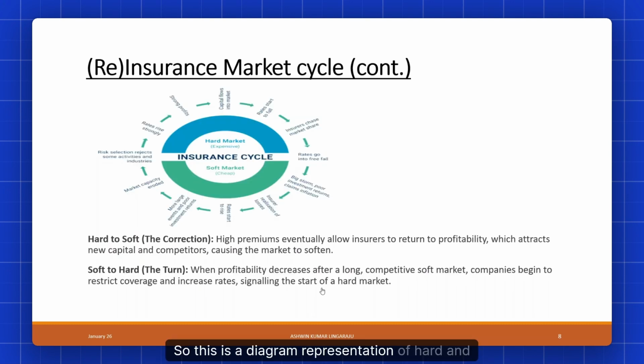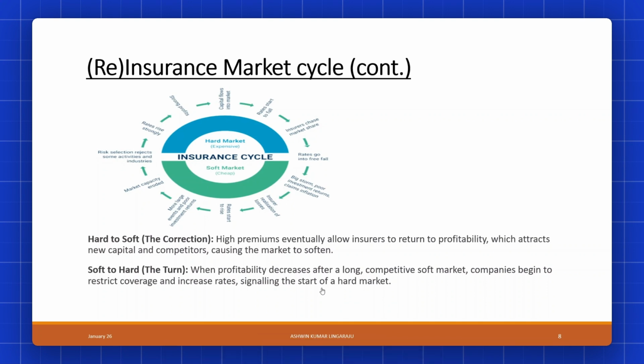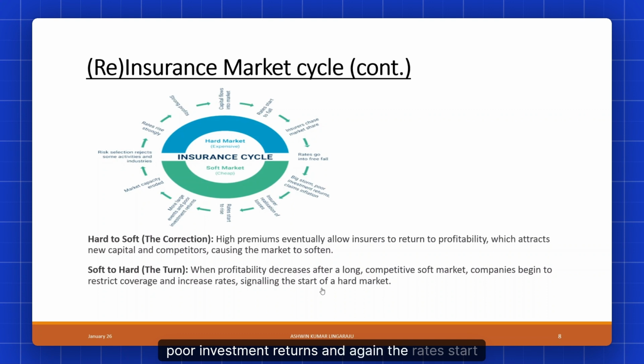So this is a diagram representation of hard and soft markets. As discussed previously, in the hard market, coverage availability is minimal and rates rise, resulting in strong profits. This results in capital flowing into the market as carriers chase market share, broadening the coverage, resulting in rates falling. And suddenly there is an event which results in loss realization and poor investment returns, and again the rates start to rise. This is called the market cycle. Hard to soft is the rate correction, and soft to hard is the turn in rates from low to high.